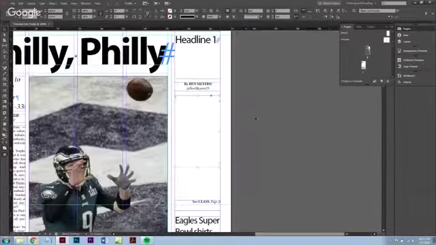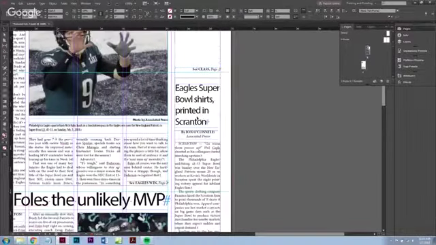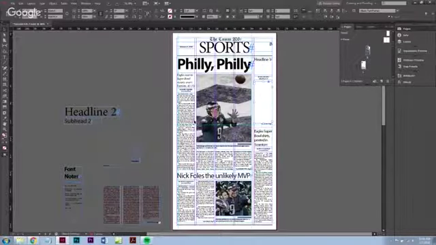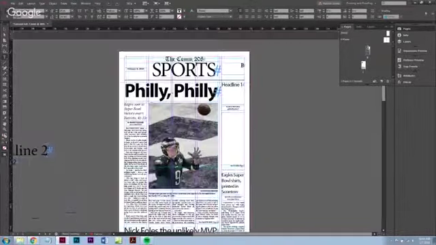Okay, looking good. Then we want to take this and pull it all the way down to the top of that because we have a text wrap around that. We'll talk about text wrap some other time. So we're just working on the basics right now. So now we know we want this to be that Patriots coordinator story.